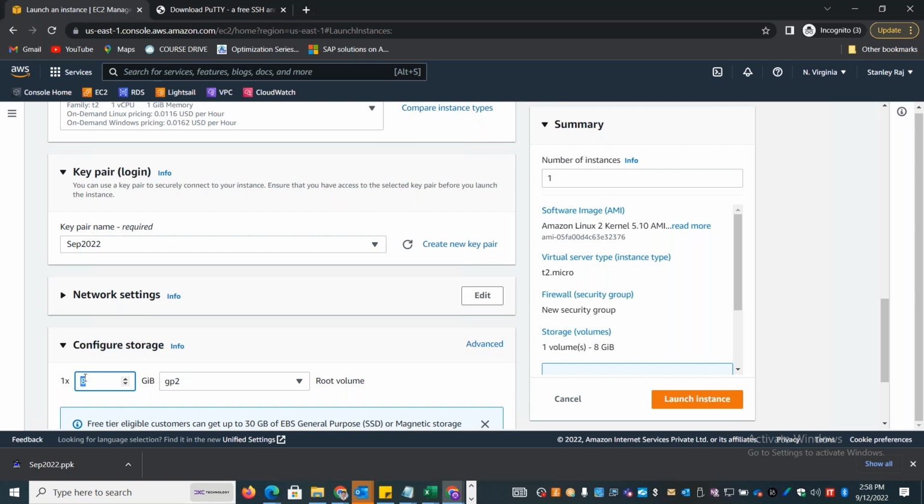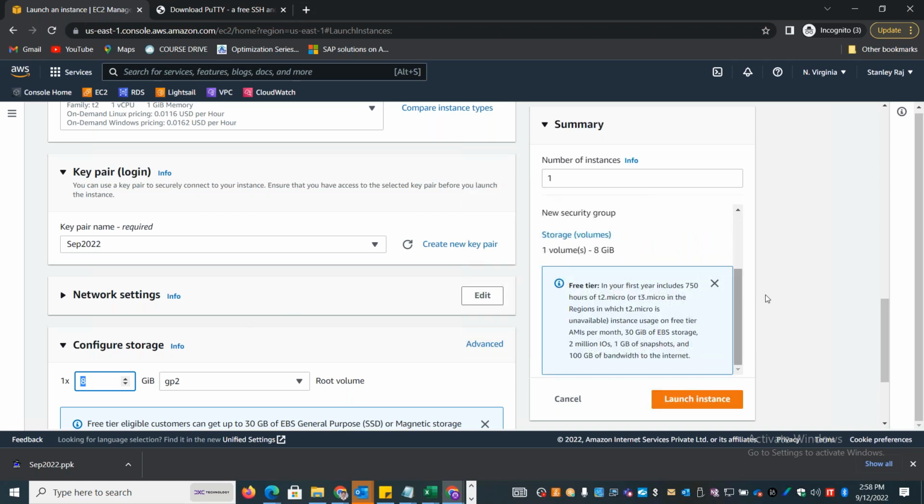and change it. Currently I'm just giving the default 8 GB, but if you are creating a Windows system, Windows will need a minimum of 30 GB. Okay, since I'm creating Linux, 8 GB should be okay. And also I'm creating the free tier instance. Okay, so let me launch the instance now.